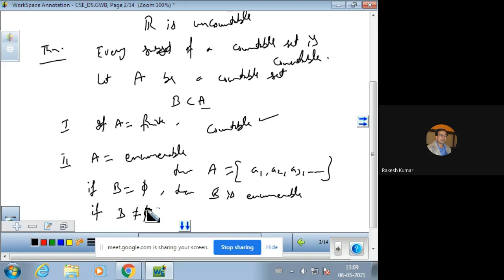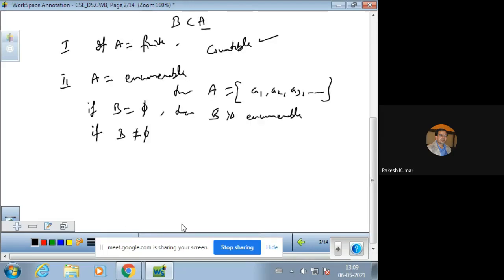And अगर B is non-empty है, then in the sequence of elements of A, take its first element that belongs to B, which is A_k1, and name it B1. B1 इसके element को name रख दिया है.